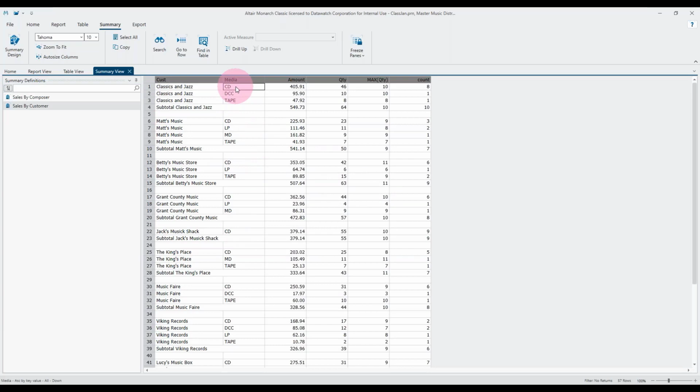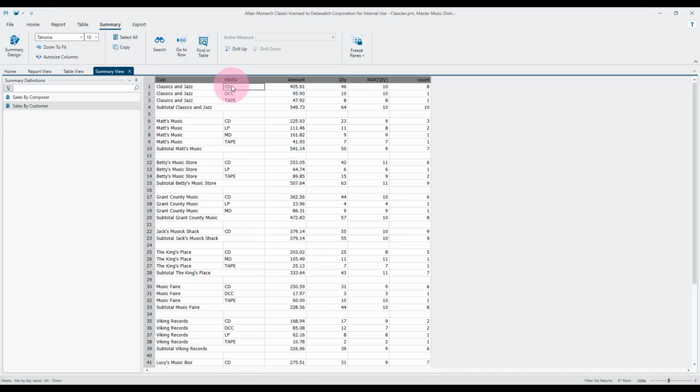So one final thing I'll do here is one of the good options we've got in a summary and in the Analyze tab is to change one of the keys to an across key. So at the moment, you can see we're taking up quite a lot of rows for this classic and jazz. Now there are quite a lot of fields here, of course, but I really only added these other fields for demonstration purposes. Typically, it might just be the single amount column. So a more efficient way, typically, of showing a summary that has a key with a relatively small number of choices in it is to display those across the page.